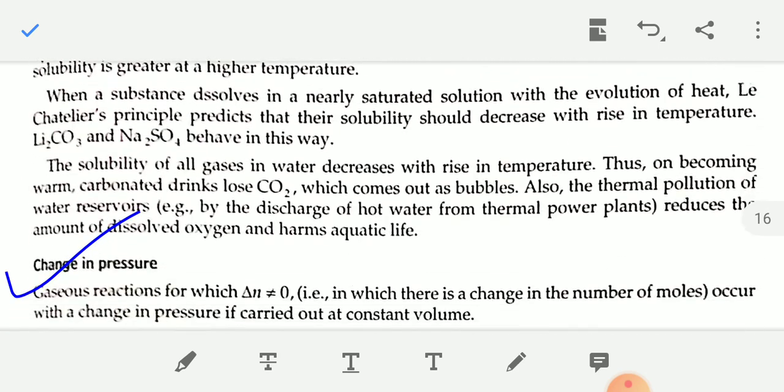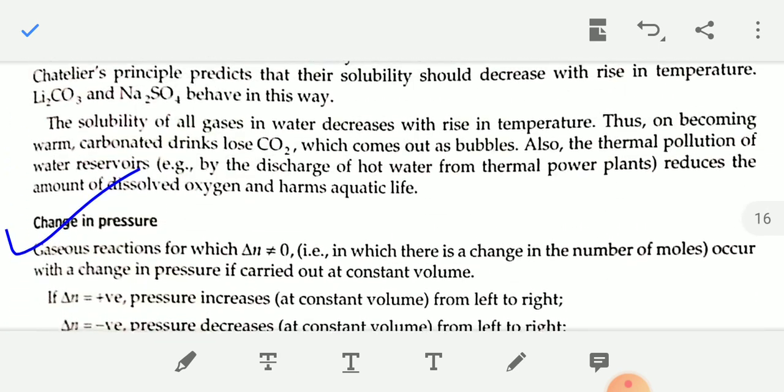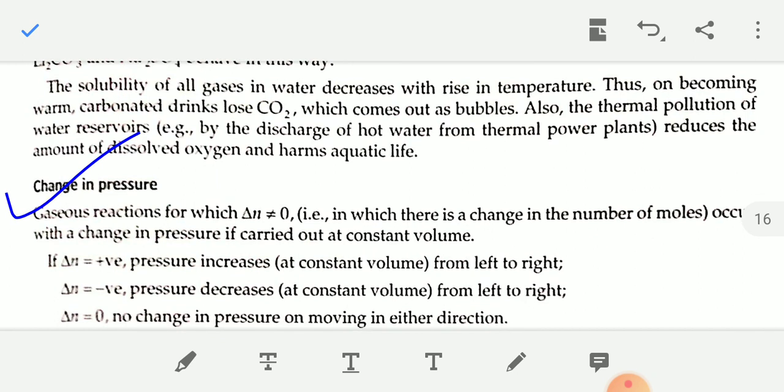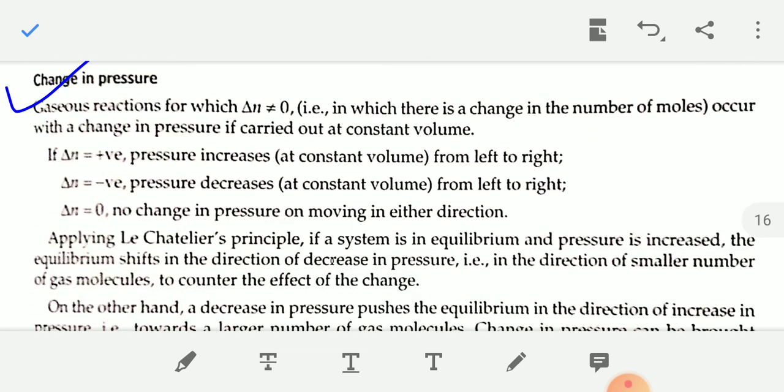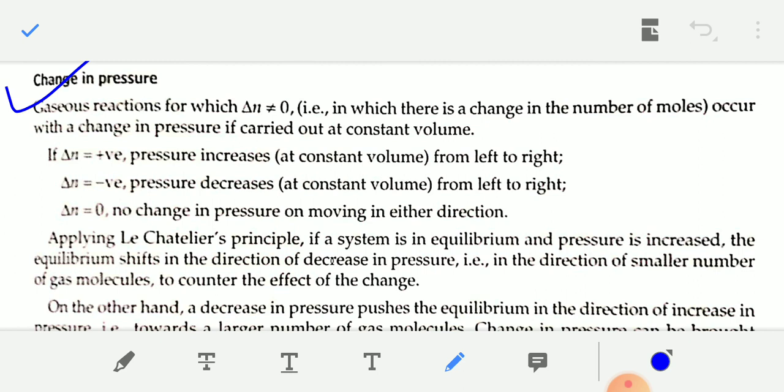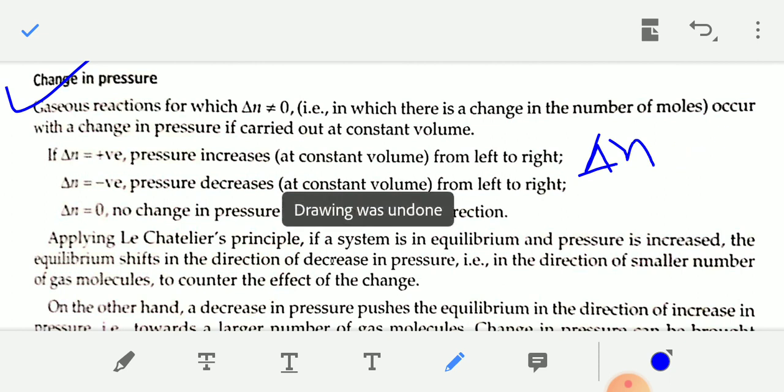Now say change in pressure. In gaseous reaction, when delta n is equal to 0, that is, when there is no change in mole number, then there is no change in pressure. There is no change effect on the equilibrium constant